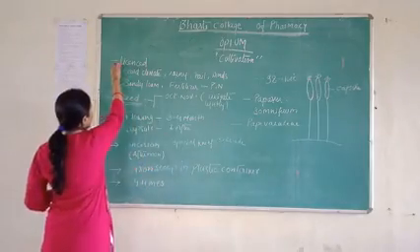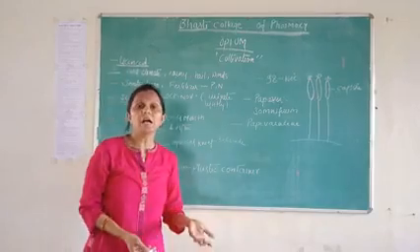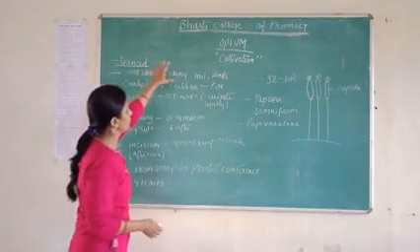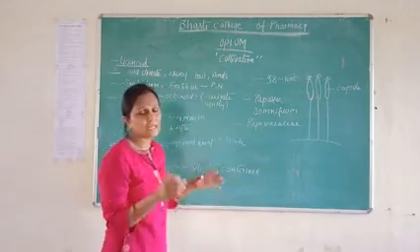So there is a license for cultivating the opium plant. For cultivation of the opium plant, we take a license from the government.